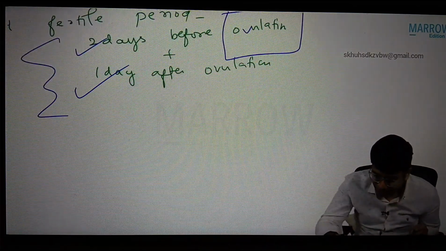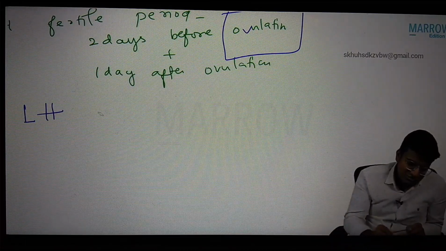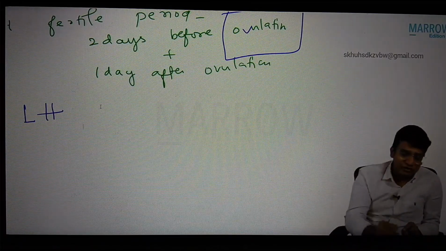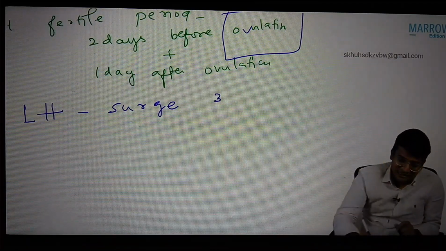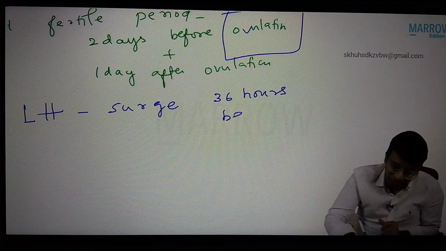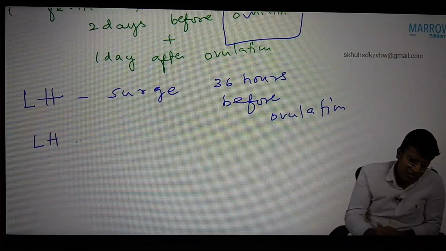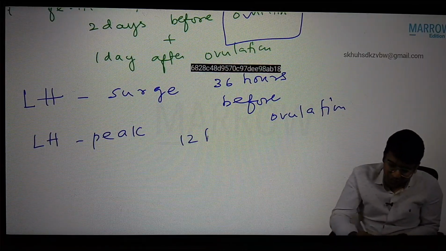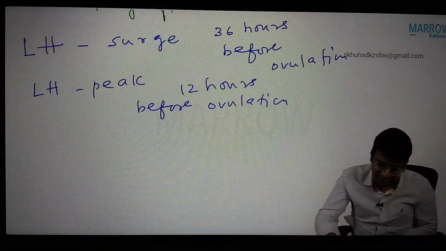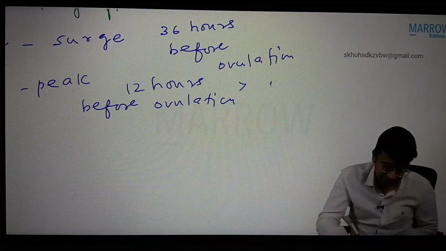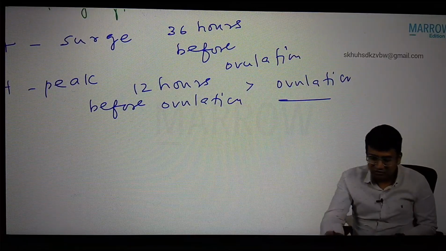Then how do we know whether ovulation takes place or not? There is one hormone. Which hormone, sir? LH hormone. The LH hormone suddenly goes for a surge. It is called the LH surge. When does the LH surge occur? LH surge occurs 36 hours before ovulation. And the LH hormone peaks 12 hours before ovulation. If that is not given, then another best answer is at the time of ovulation.